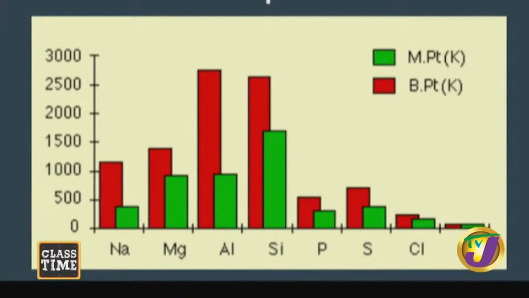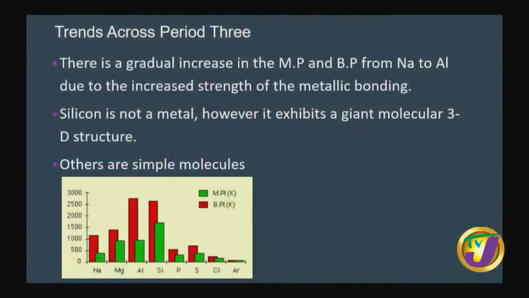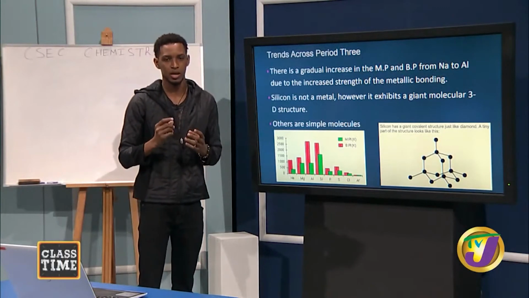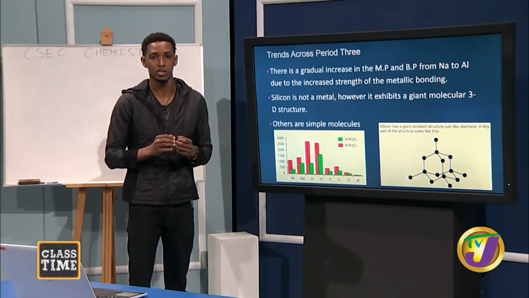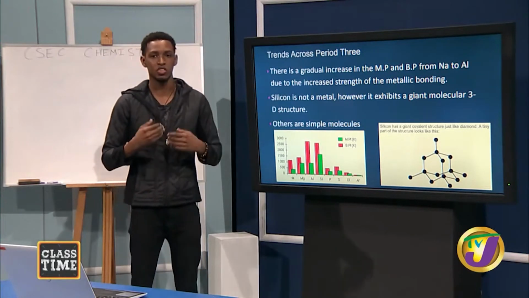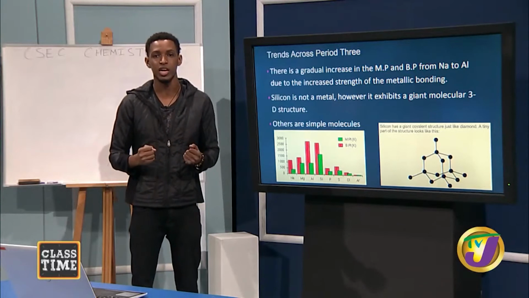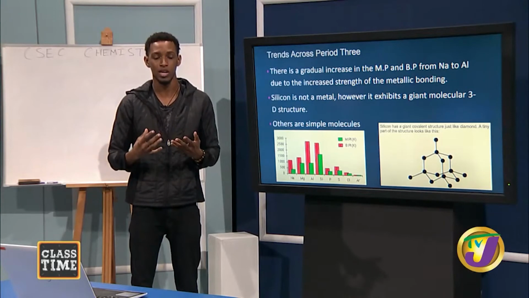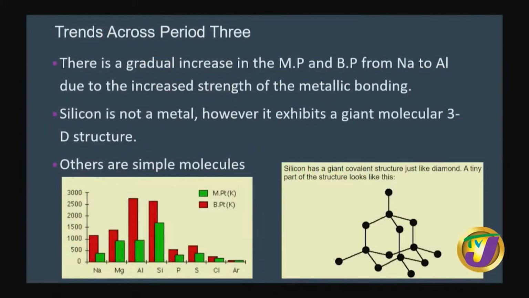Now, silicon displays something called a giant molecular structure, and it's similar to that of diamond, right? And it's this 3-dimensional structure where each silicon atom is bonded to 4 other silicon atoms in a tetrahedral type fashion. Now, this is a 3-dimensional structure. It's very rigid and very hard to break apart. That is why the boiling point and the melting point for silicon is so high, right?